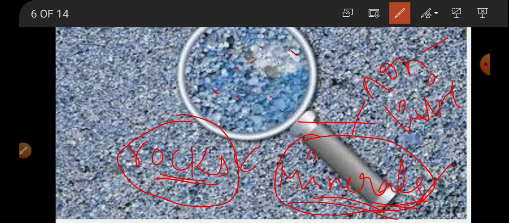The rock type always depends on the quality of the mineral and the quantity of the mineral, and one more thing, the arrangement of that mineral while forming the rock. Based on these characters, your rock quality is also determined.